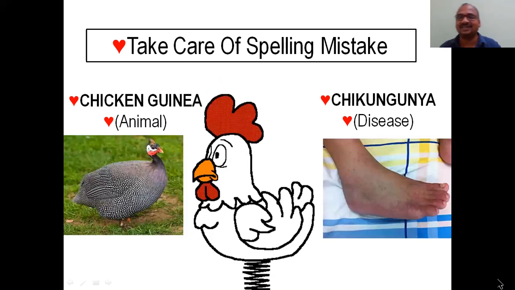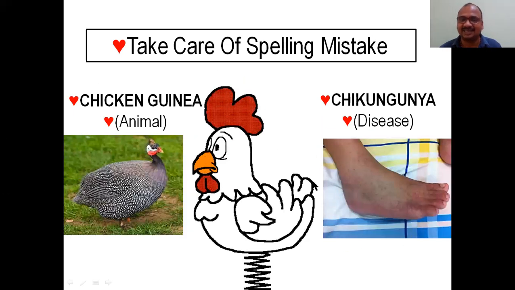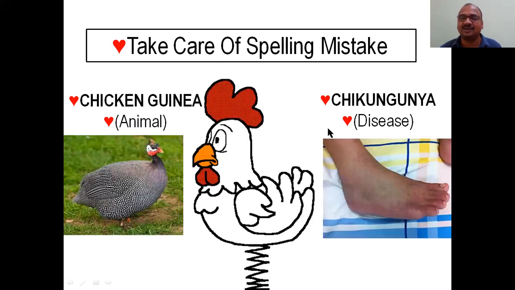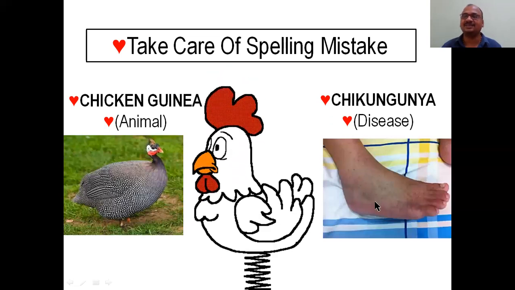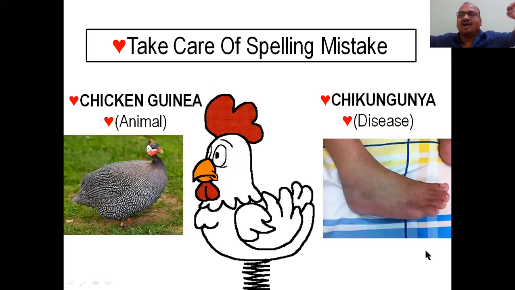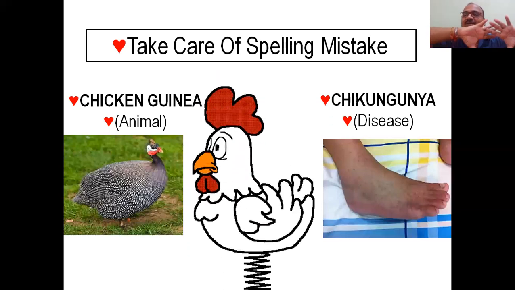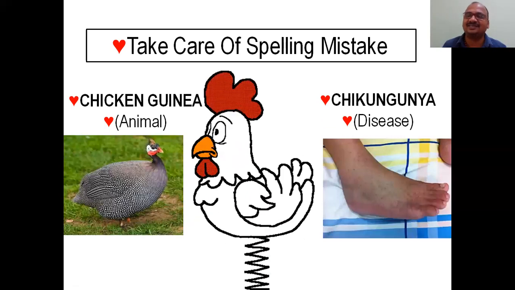CHI is common here. This is chicken, the name of the animal. This is chikungunya, the name of the disease. See how skin rashes are there on the leg. Skin rashes and arthritis are the main symptoms. In chikungunya, all joints will be locked, so you can't move your joints.